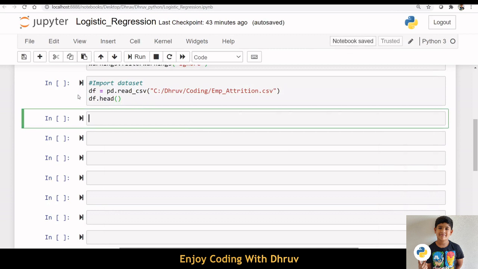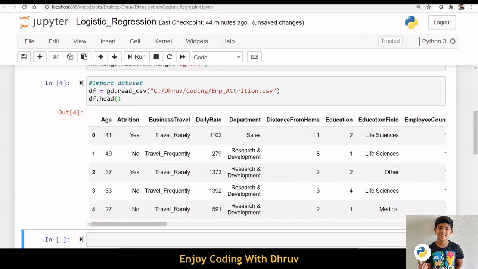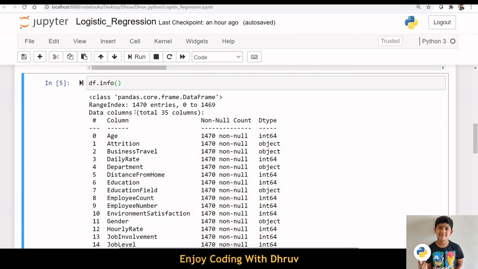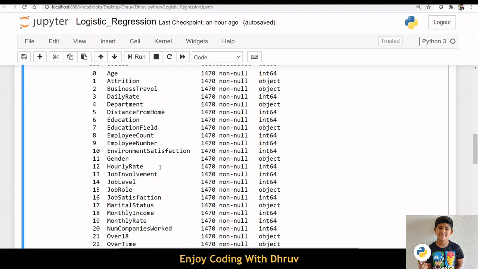Now we are importing our dataset and creating a pandas data frame. The dataset contains 1470 rows and 35 columns. The dataset has several numerical and categorical columns providing various information on employees, personal and employment details.